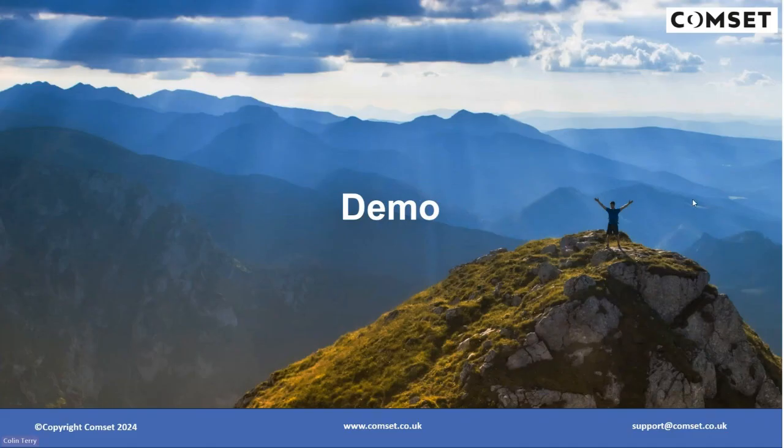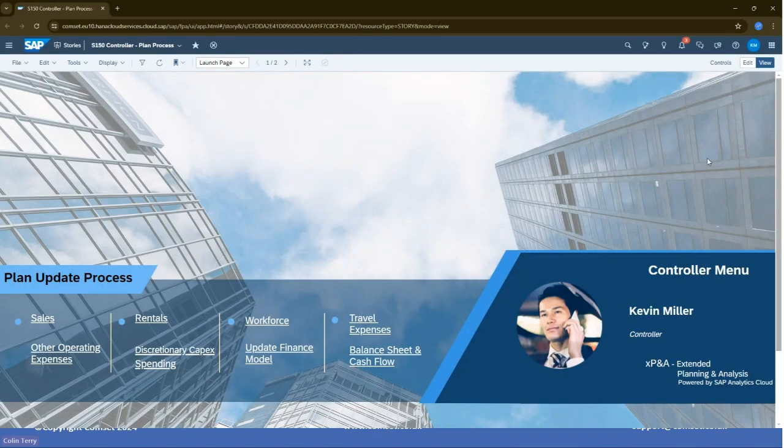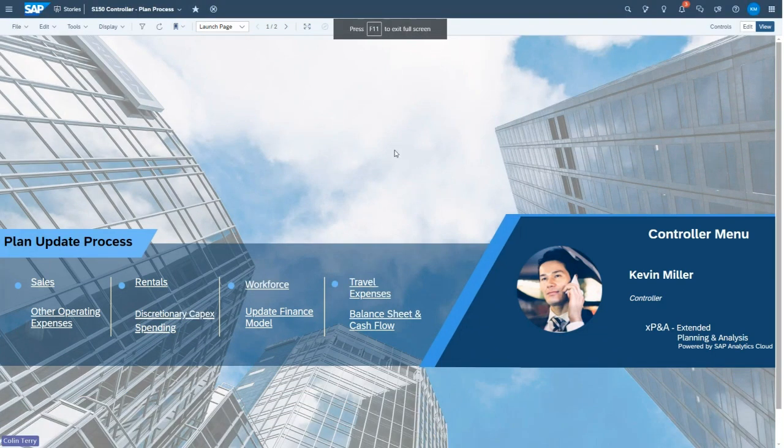And I'm going to log in as Kevin Miller, who's our planning controller for Best Run Bikes. So I've logged into Analytics Cloud as Kevin, a slightly different screen this time for his home screen. He's more focused on plan update processes. We're updating a sales plan today, but you can see that we can model and use Analytics Cloud for rental planning, balance sheet, cash flow, travel expenses, workforce planning. So it's a very wide and broad planning tool. It's not just sales planning.